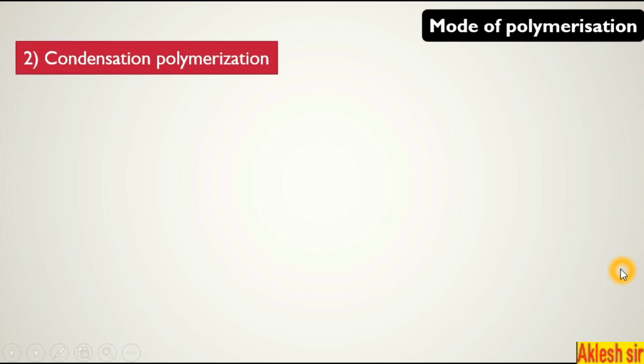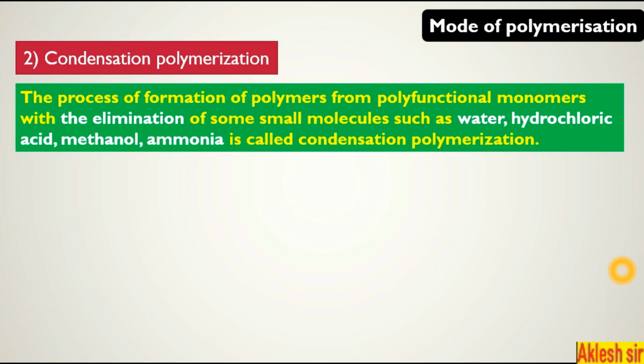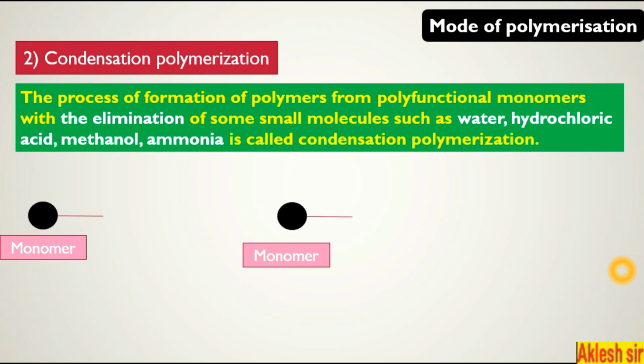Condensation polymerization. The process of formation of polymers from polyfunctional monomers with the elimination of some small molecules such as water, hydrochloric acid, methanol, or ammonia is called condensation polymerization. Here these are the monomers. The definition of condensation polymer is the process of formation of polymer from polyfunctional monomers. Here there are two monomers.